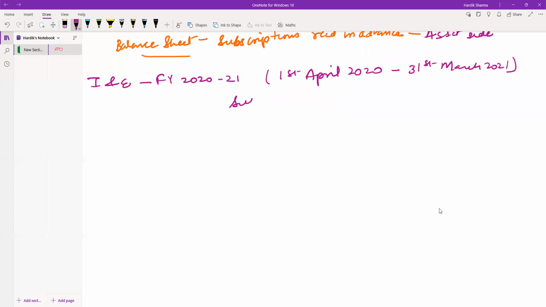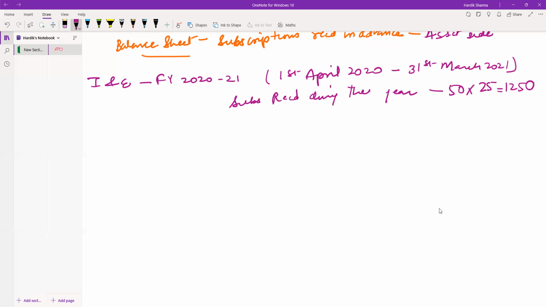Now, the subscriptions received during the year is for 50 people at the rate of 25 rupees, right? Now, what is this? 25 into 50, that is 1250.